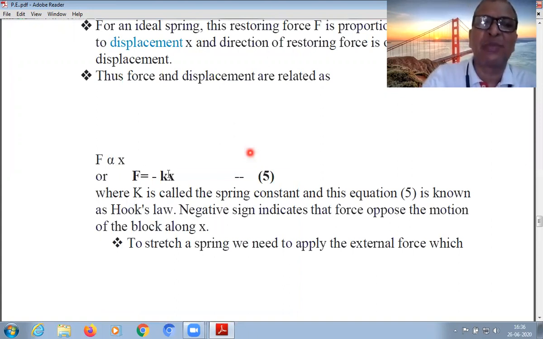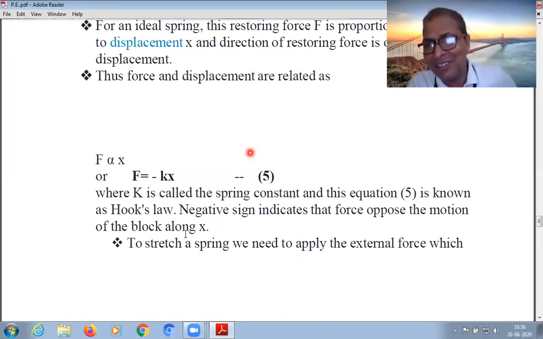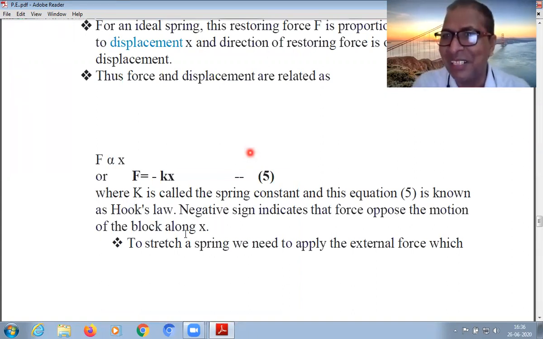So here K is the spring constant. It is also called Hooke's law. We will discuss it in detail when we start elasticity. There we will see Hooke's law.